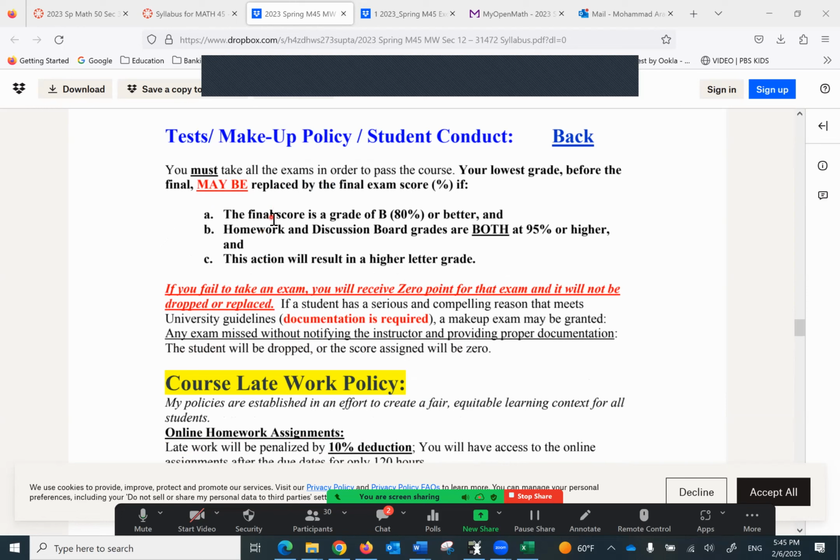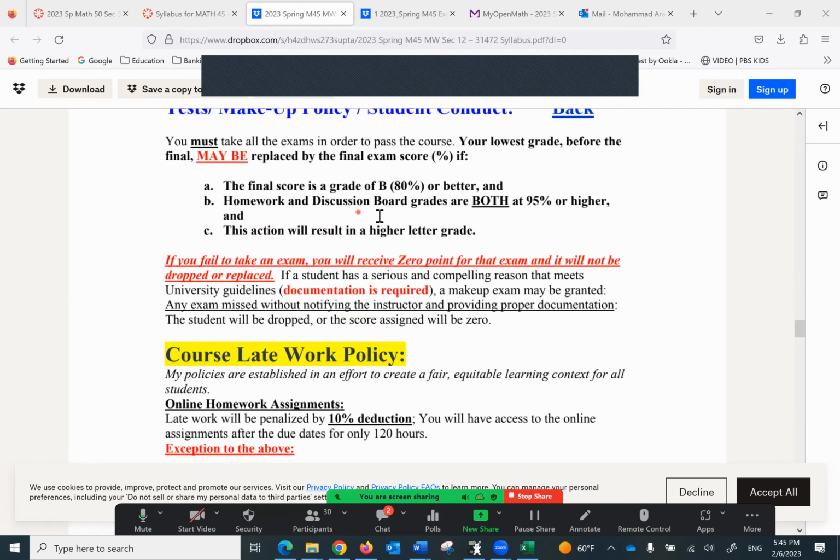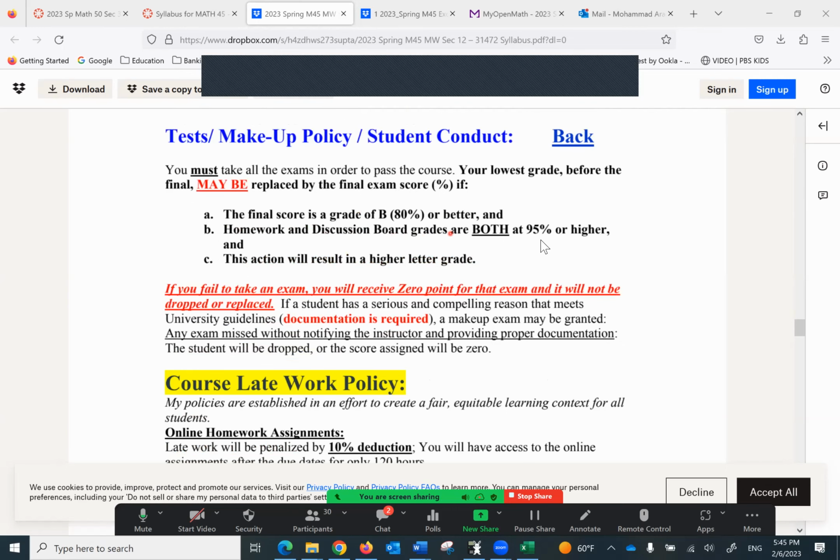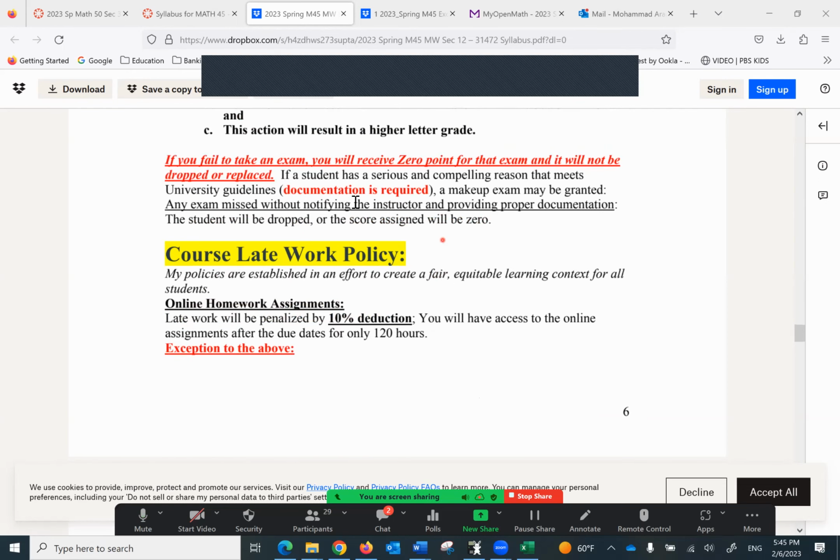Aside from that, the lowest of the first 4 exams will be dropped and replaced by the final exam if the final score is 80% or higher, and homework and discussion board are at least at 90 or 95%, because it has to be very high. And this will result in a higher grade, and you'll see that it's easy to get those grades for the homework and the discussion forums. Of course, if you fail to take an exam in a timely manner, it counts as 0.